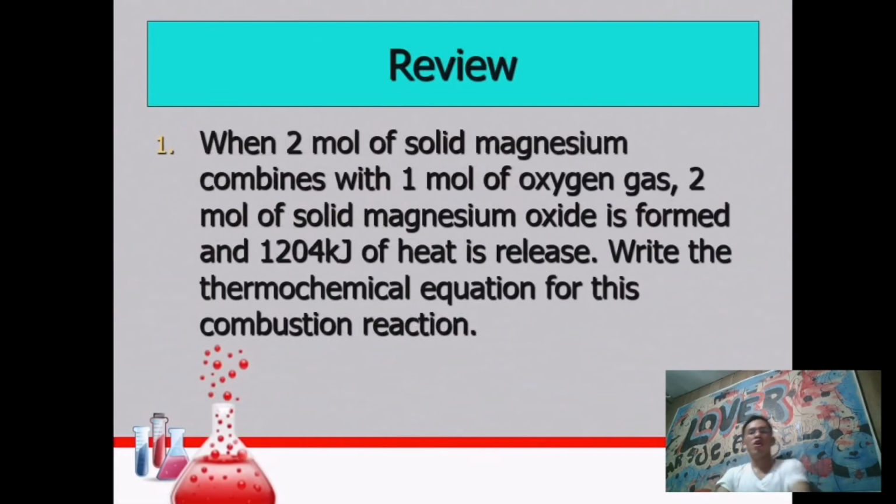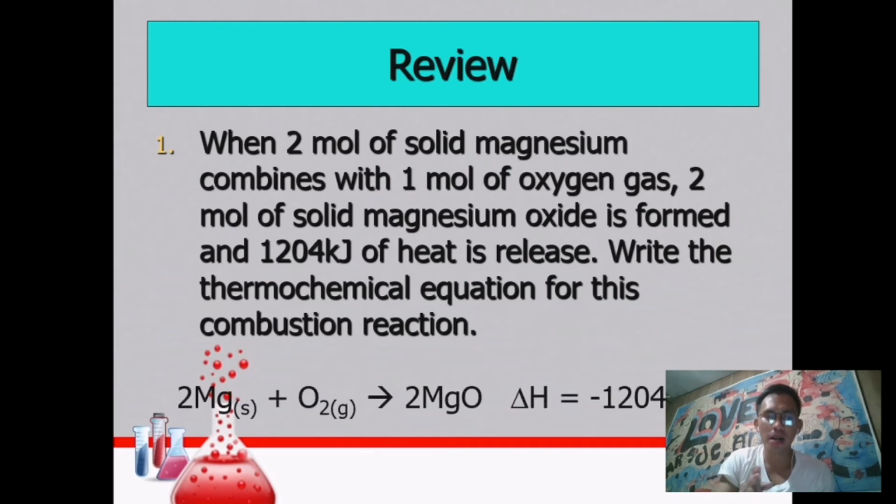So for example, when 2 moles of solid magnesium combine with 1 mole of oxygen gas, 2 moles of solid magnesium oxide are formed and 1,204 kilojoules of heat is released. Write the thermochemical equation for this combustion reaction. In writing the thermochemical equation, we're just going to simply copy the given numbers. First is 2 moles of magnesium, solid. Then plus 1 mole of oxygen gas in gas form. Then solid magnesium oxide is formed.